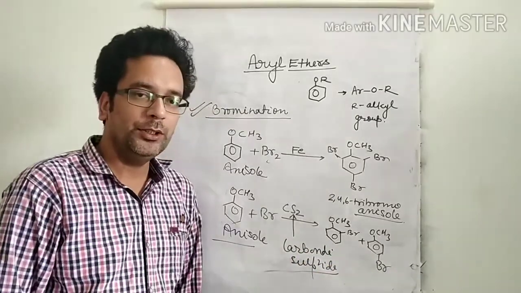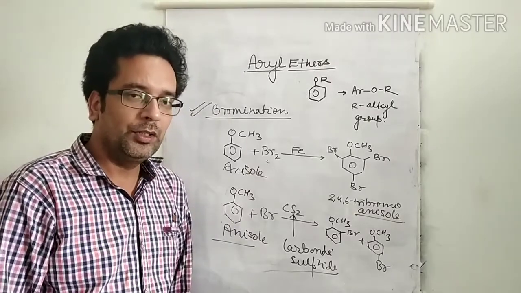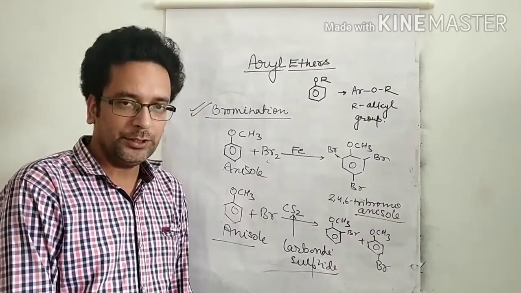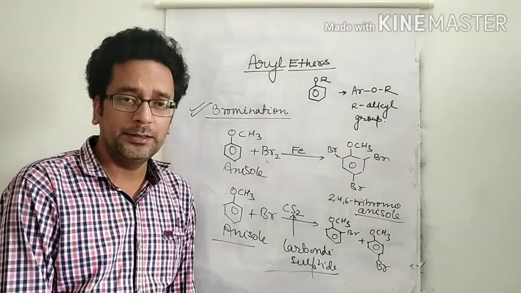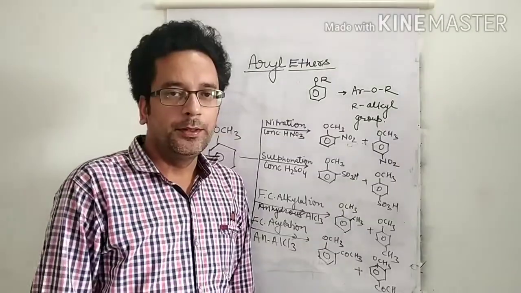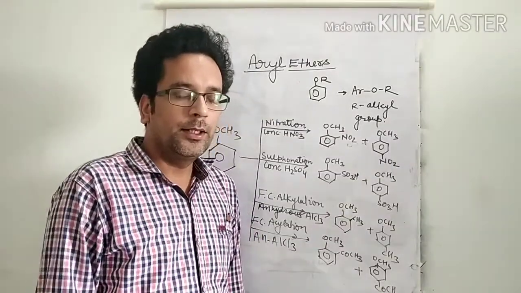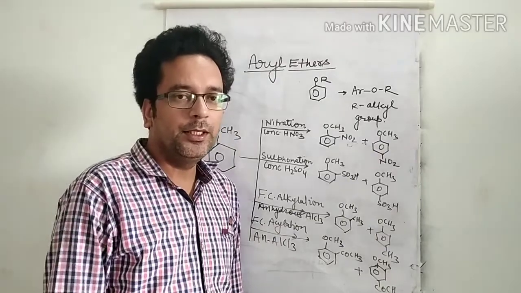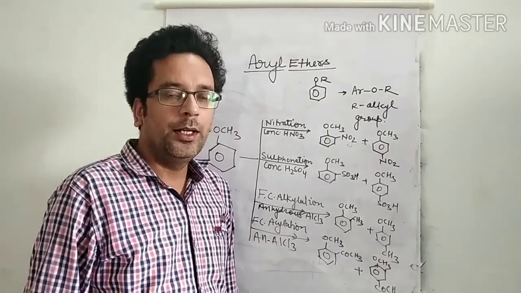So this is the first reaction of anisole. Now next: nitration, sulfonation, Friedel-Crafts alkylation and acylation.